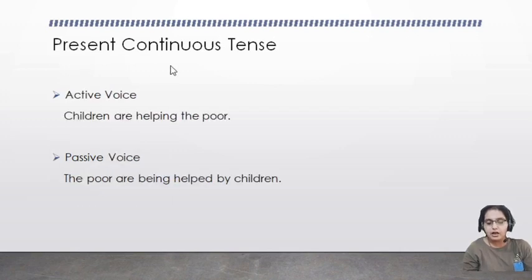Next is present continuous tense. Active voice: children are helping the poor. Children is the subject, are is the helping verb. Passive: the poor are being helped. We are talking about all the poor. Whenever it is in the present continuous tense, being will be added in the passive voice.